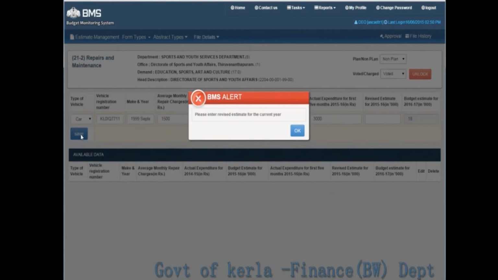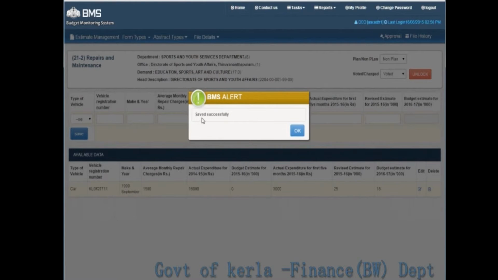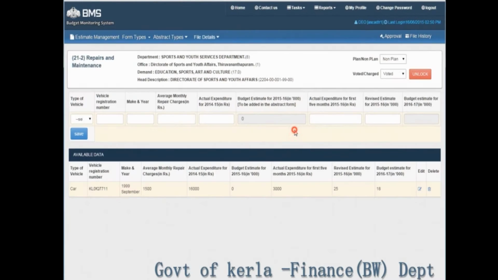Now click the Save button. You see some error message mentioning to enter the revised estimates. That is, there was no entry earlier there. Now enter the details and click Save button. The Saved Successfully message pops up. The details entered can be seen in the list of available data below.